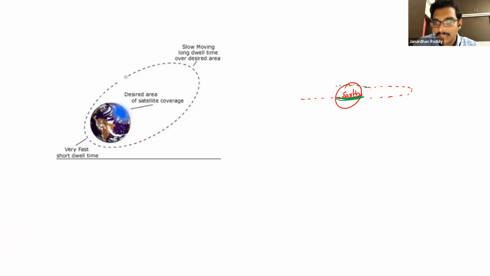If the path of the satellite is like this, parallel to the equator, okay, this can be a path, or it can be like this also, pole to pole. These are poles. It can be a path like this also. Like this also it can go. Understanding the path: at the center you have Earth. Or the satellite can roam in this orbit, or it can roam like this also.